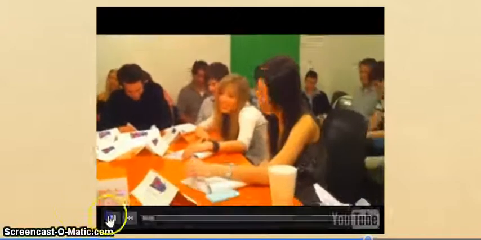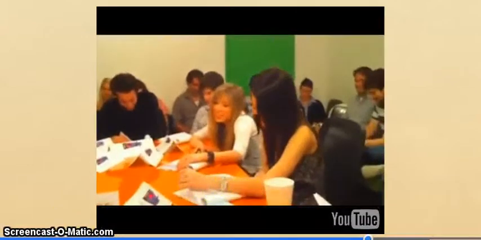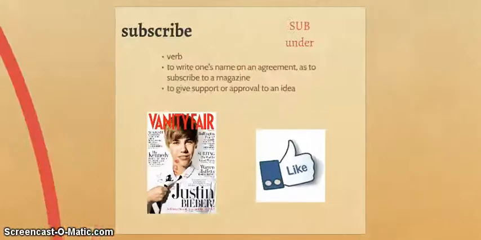Congratulations, Court. So here you see that they're actually reading those lines off of their scripts as they practice. All right, scripture is a very simple definition. The Bible. You guys can remember that one.